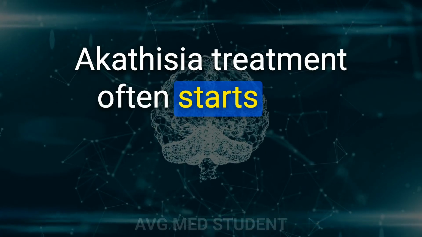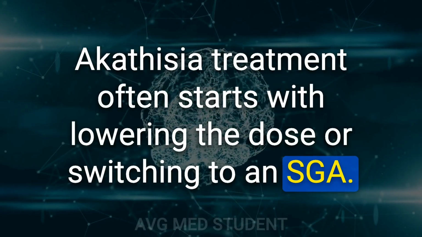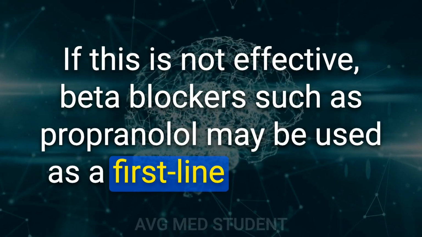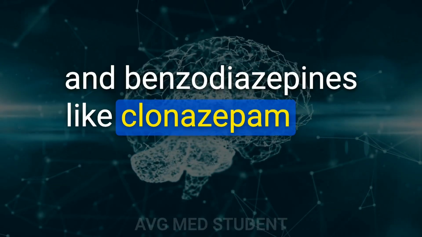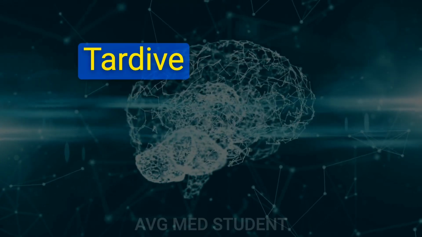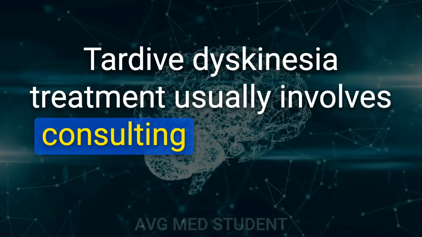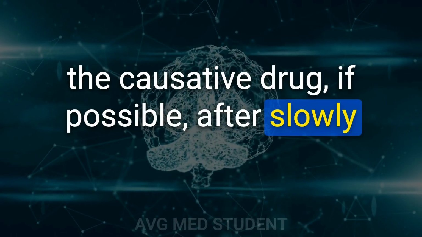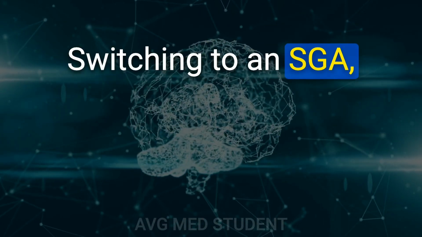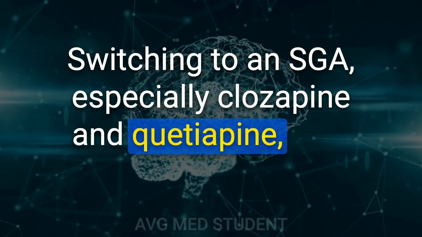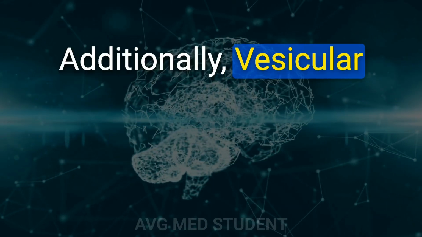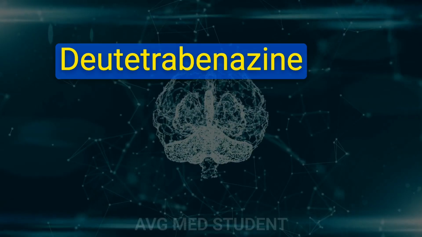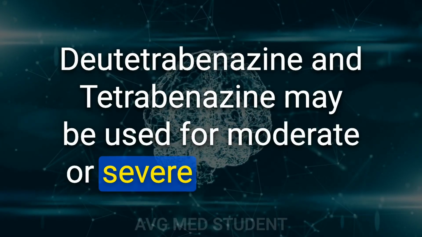Akathisia treatment often starts with lowering the dose or switching to an SGA. If this is not effective, beta blockers such as propranolol may be used as a first-line treatment, and benzodiazepines like clonazepam as a second-line treatment. Tardive dyskinesia treatment usually involves consulting a psychiatrist and discontinuing the causative drug, if possible, after slowly tapering the dose. Switching to an SGA, especially clozapine and quetiapine, may be recommended. Additionally, vesicular monoamine transporter 2 inhibitors such as valbenazine, deutetrabenazine, and tetrabenazine may be used for moderate or severe symptoms.